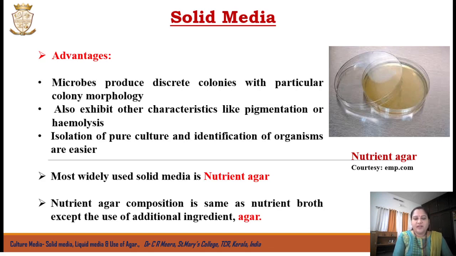And on solid media, unlike in the liquid media, the organism will be exhibiting certain characteristics like pigmentation, hemolysis, etc., which is also useful in the identification of the organism. For example, Serratia will be producing pink colonies on the solid media. Pseudomonas will be producing light green colonies on the solid media. So from the color of the colony itself, we'll get some clue about the organism.